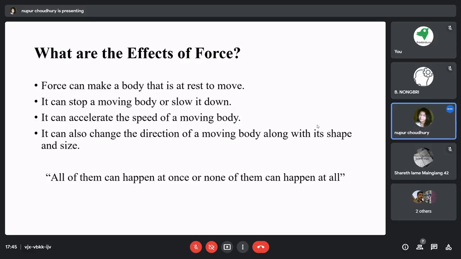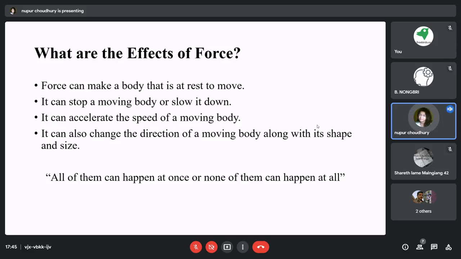Now, the second point is that it can also stop a moving body or slow it down. This is just the opposite of the first point that we have discussed. Suppose a body is already moving. Here we are calling the body an object, okay? So if an object is already moving, the force will either stop that particular object or slow down the pace. It can also slow down the speed at which it is moving.